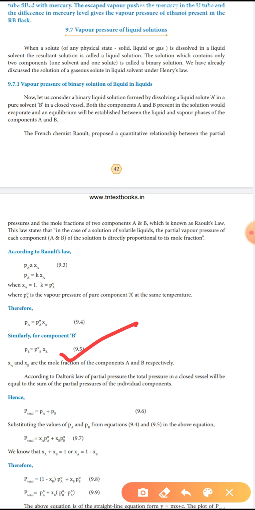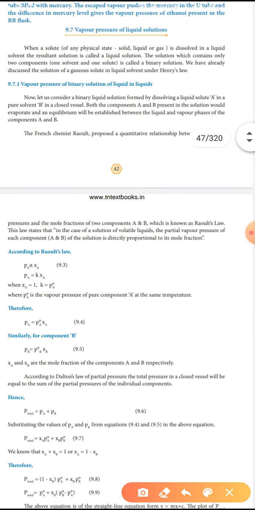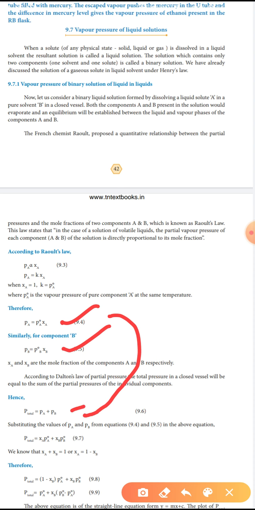So the total pressure P equals the sum of individual component pressures, PA plus PB. Then substitute this PA value and PB value in this equation. So P total equals XA P naught A plus XB P naught B.